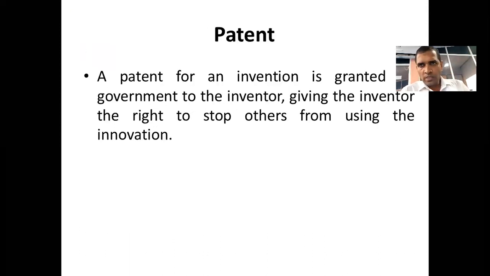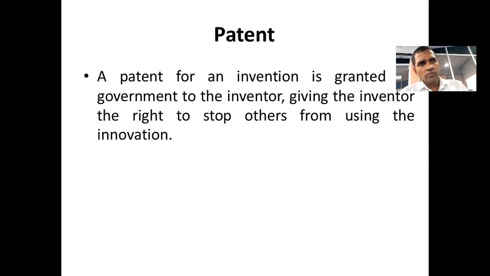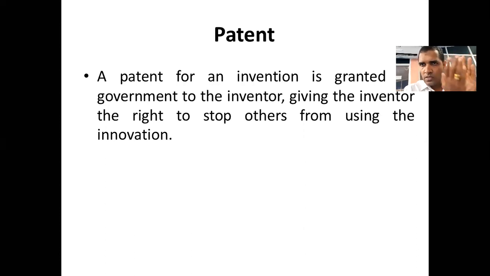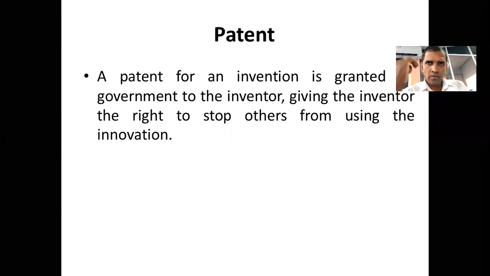Here I already explained the patent. A patent for an invention is granted by the government to the inventor, giving the inventor the right to stop others from using the innovation. So it is an official document which ensures you can stop copying of your innovative idea. If you have that patent, then you can easily stop others from copying. Okay, so this is a legal document. You can produce it in court to take action. That is important.